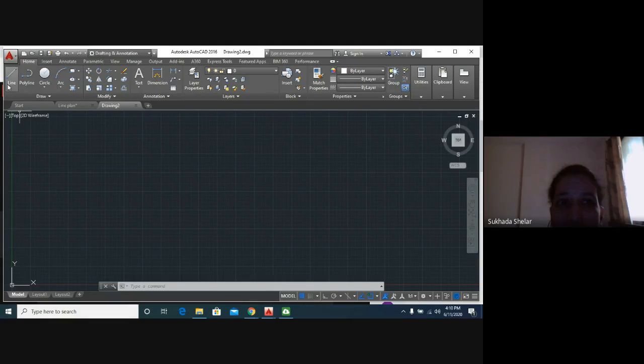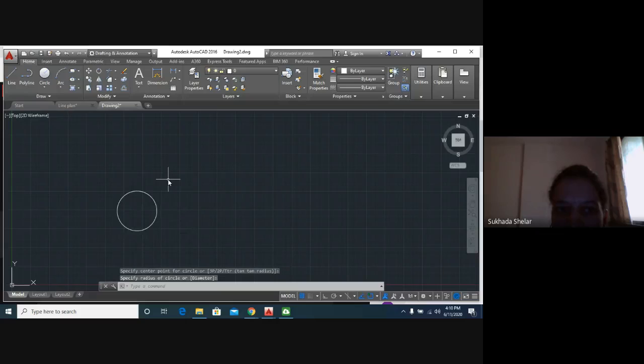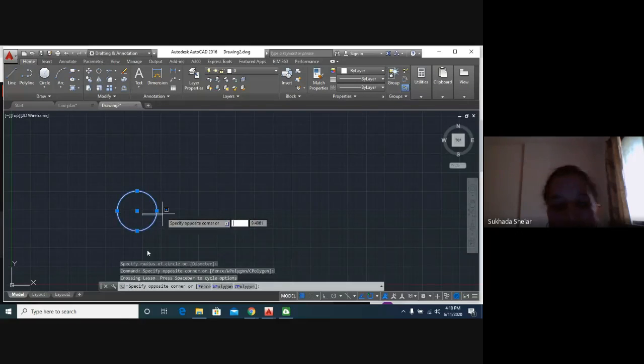Whichever option or figure you want to draw, you just have to click over it and then click on the workspace, and you will be able to draw that command or figure. Okay, it's very simple. AutoCAD is very simple to understand and very simple to learn.